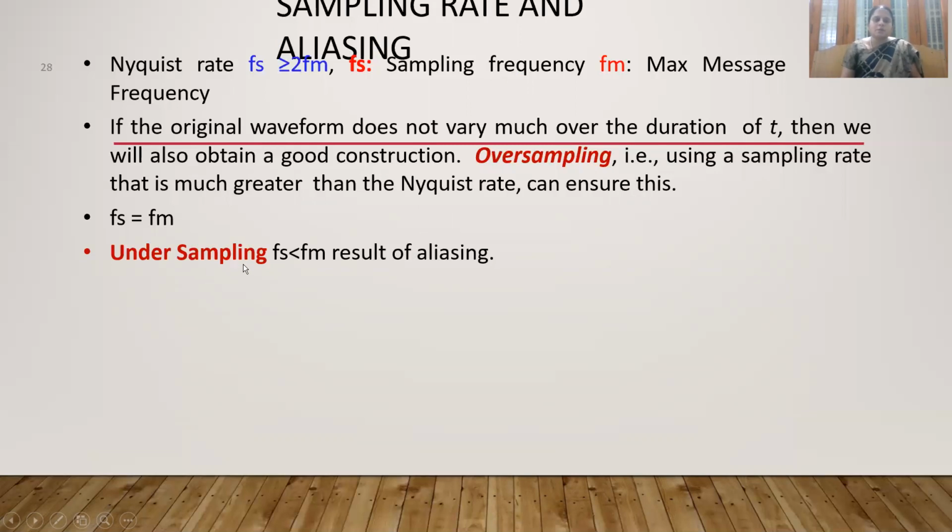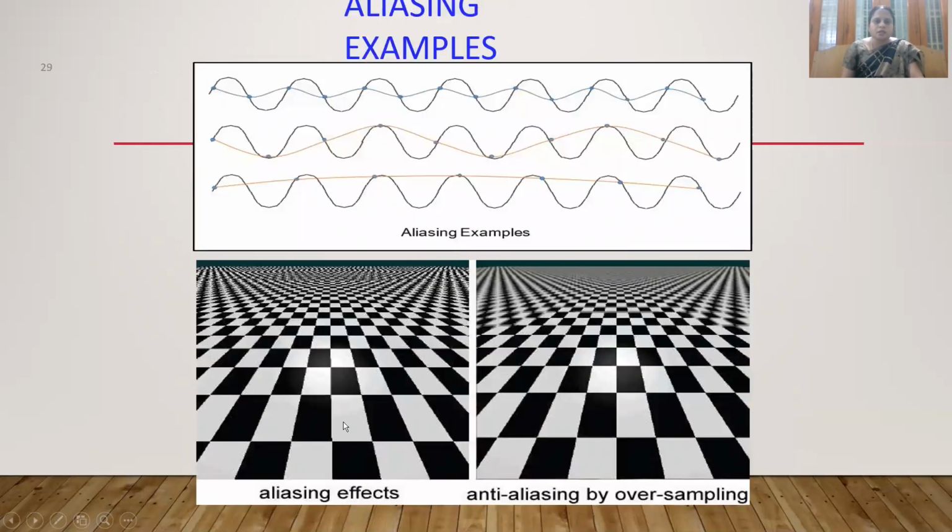What is undersampling? If the sampling frequency is less than Fm, then we can say it is undersampling, and because of undersampling, the image will be affected by the aliasing effect. We will see what this aliasing is. Here these are aliasing effects, and this is because of undersampling. But if we want to recover this, we have to apply anti-aliasing.